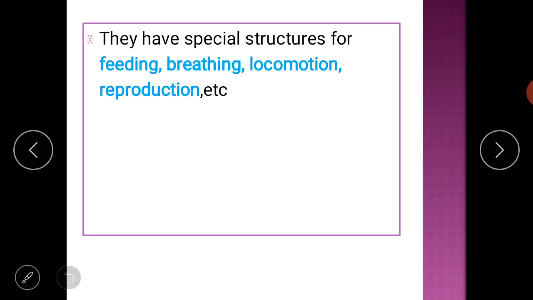They have special structures for feeding. Feeding means to eat food. Breathing, locomotion, reproduction: for all this, different organisms have different, special body structures.